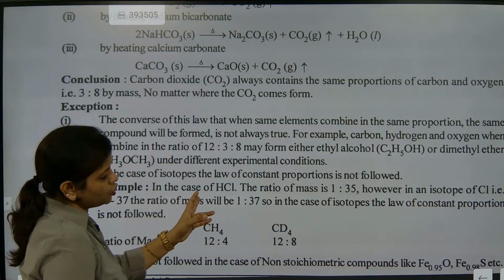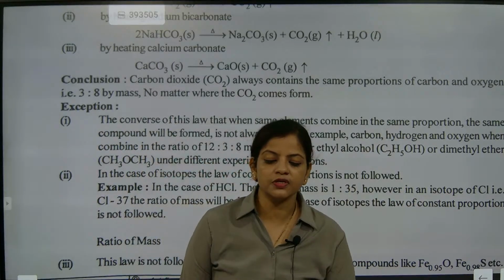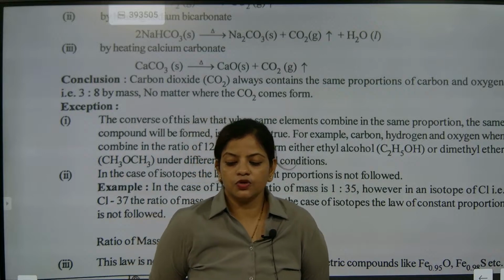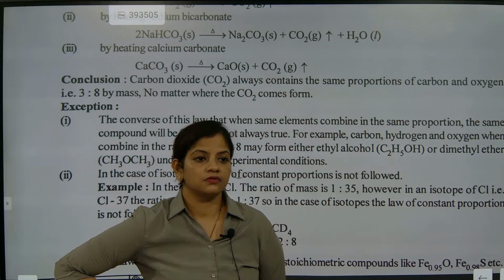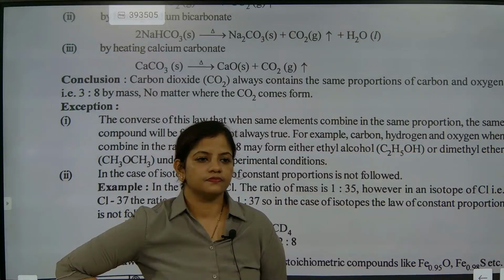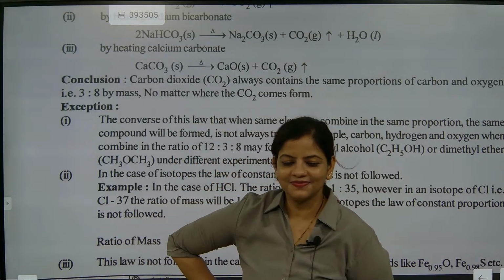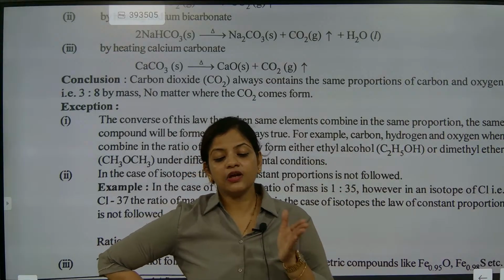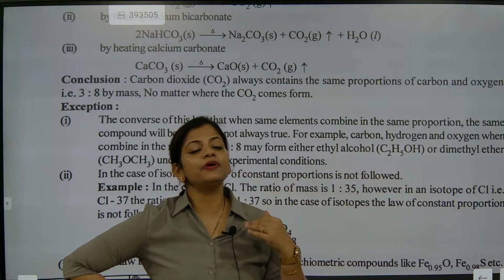In the case of isotopes, do you know the meaning of isotopes? What is the meaning of isotopes? See, the meaning of isotope is very simple. Atoms with the same atomic number but different mass.